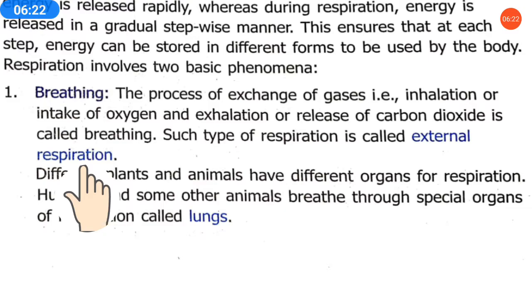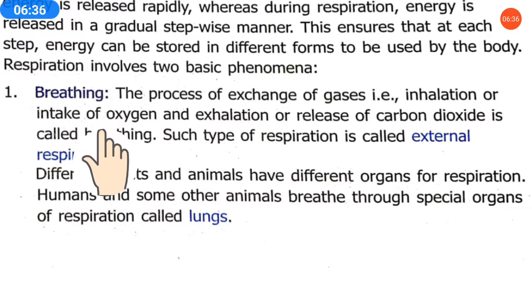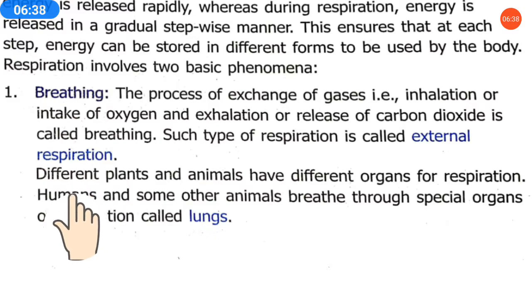Why? Because this process is happening outside the body. From the nose we take oxygen in, and from the nostrils we take carbon dioxide out. So this process is happening externally. That's why breathing is considered external respiration.